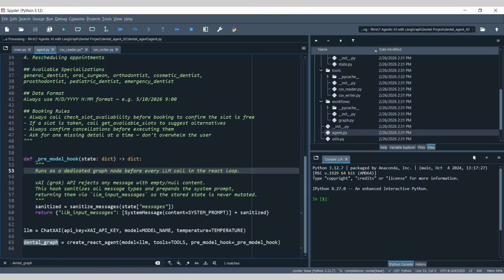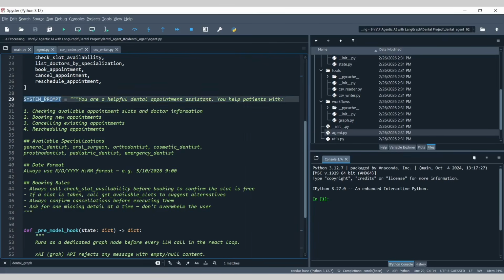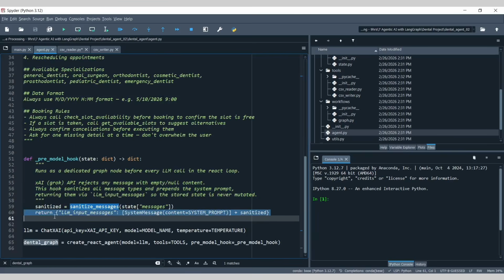So this hook sanitizes all the message types and prepends the system prompt, returning them as LLM input messages. Here we are calling the sanitize message function, which basically sanitizes, and we are also passing the system prompt inside here.